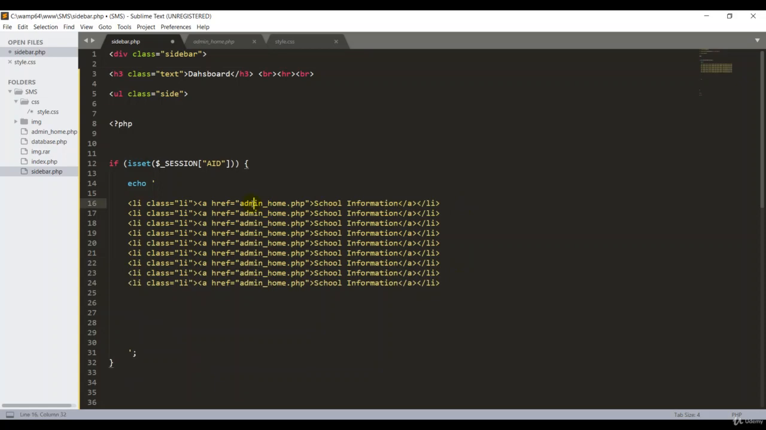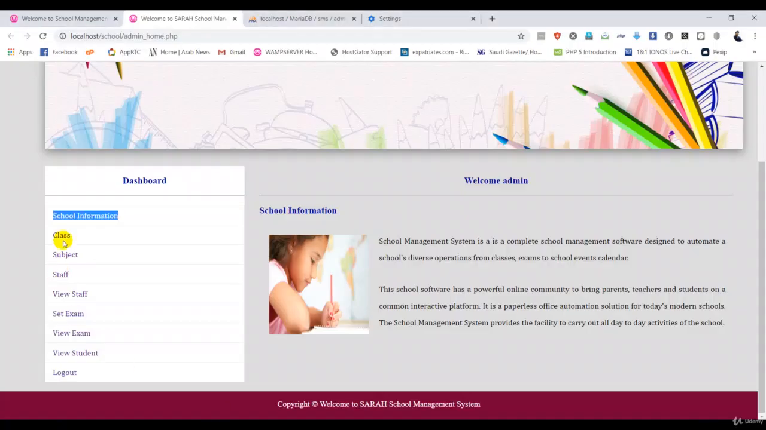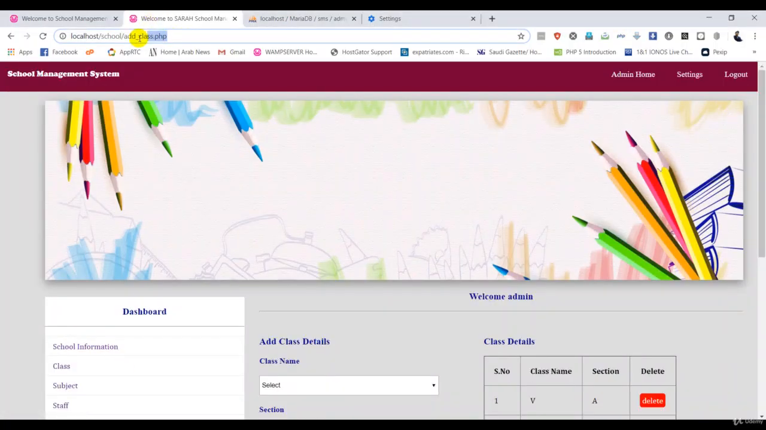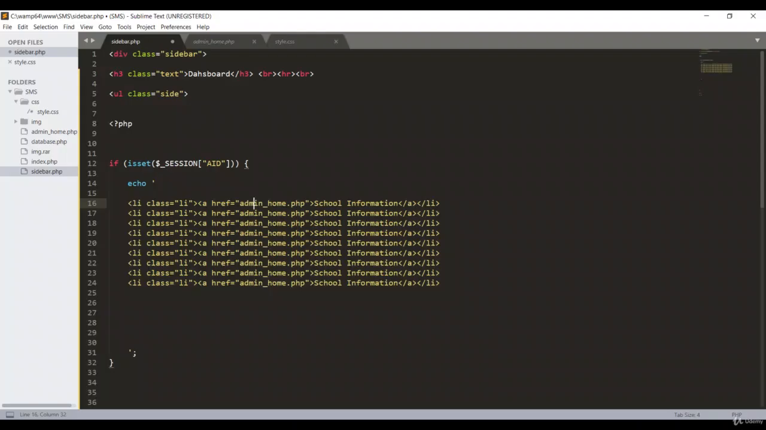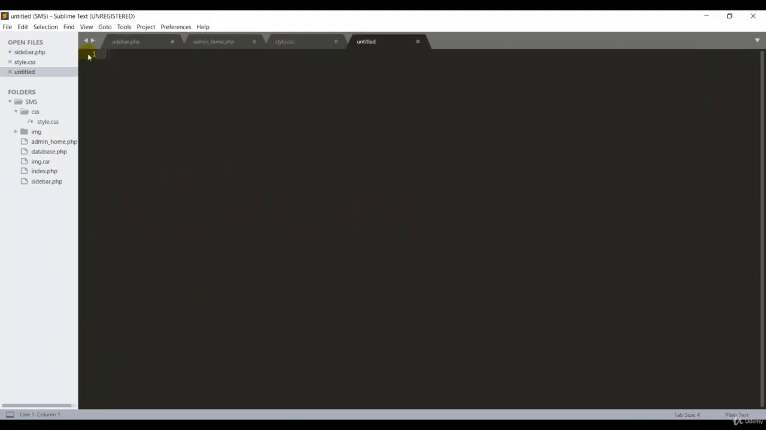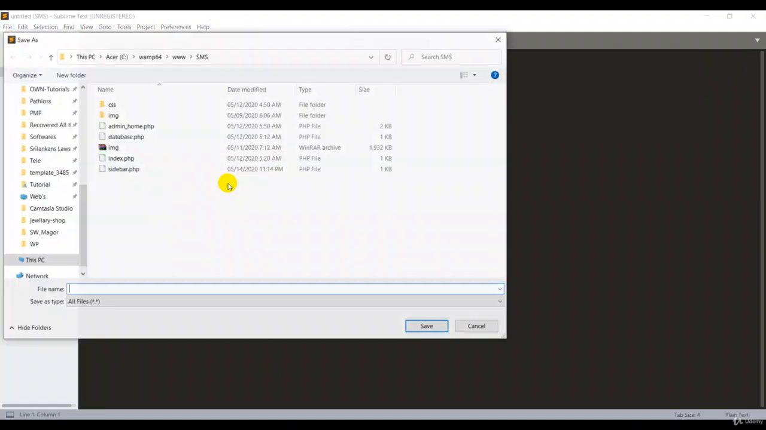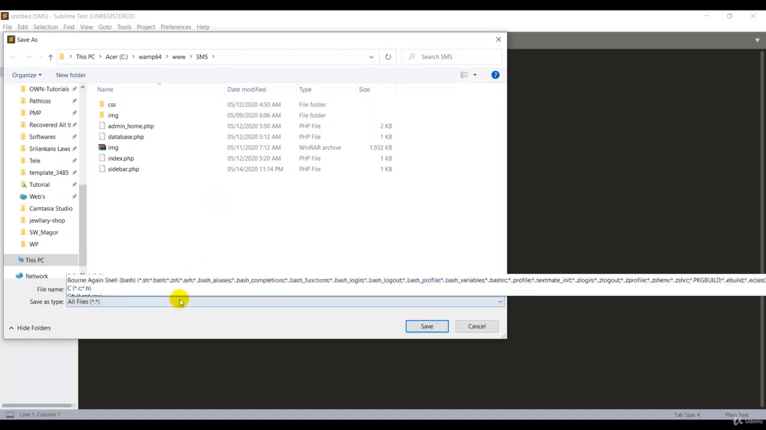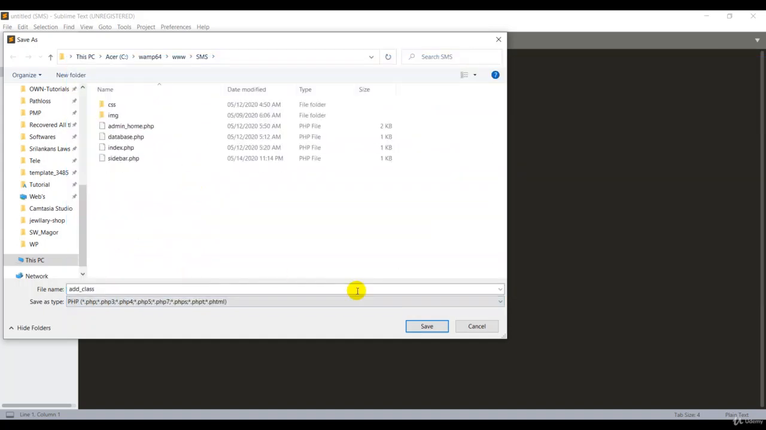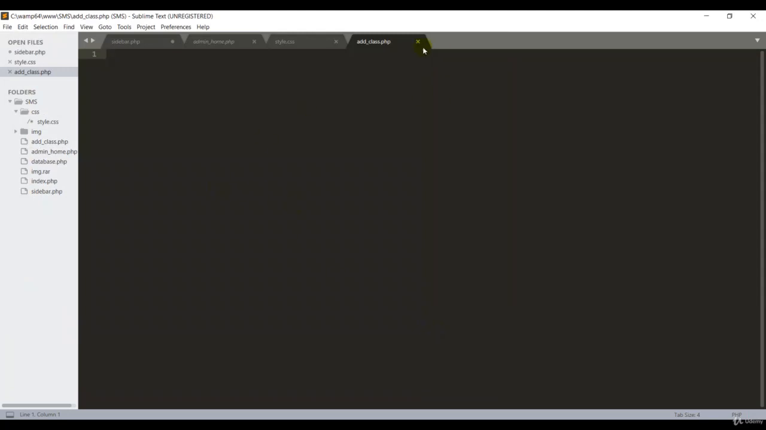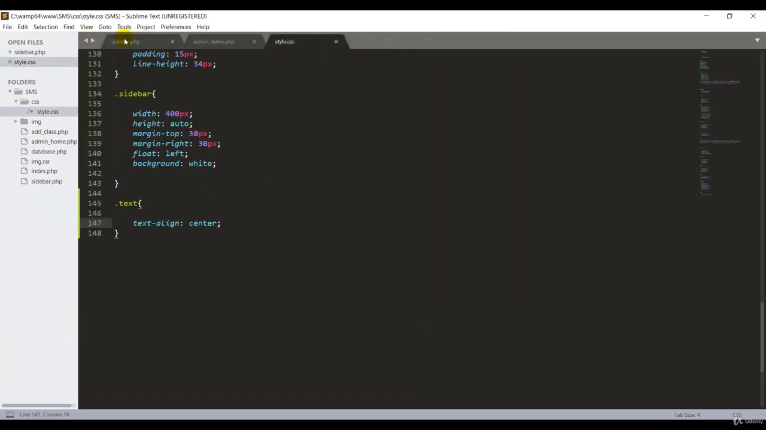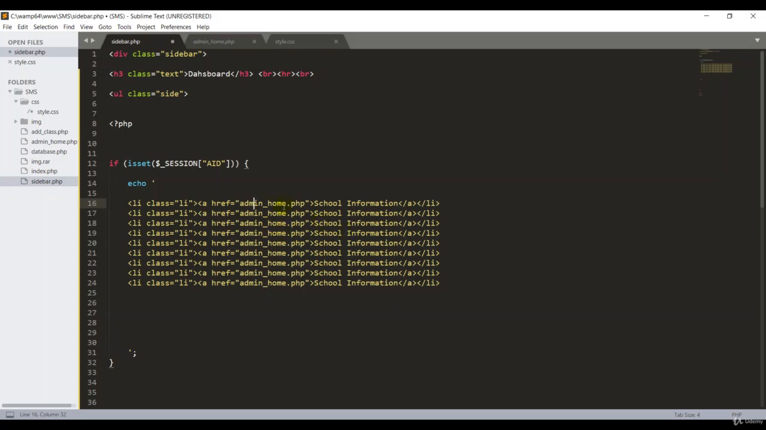The second one is for the class. This is class.php, add class.php. But this page, I still did not create it. I want to create that one. So I want to create one new page called class, with the PHP extension. Save as, okay, that's done. Here in sidebar.php, put the link here, guys. Control S and change the name for the class.